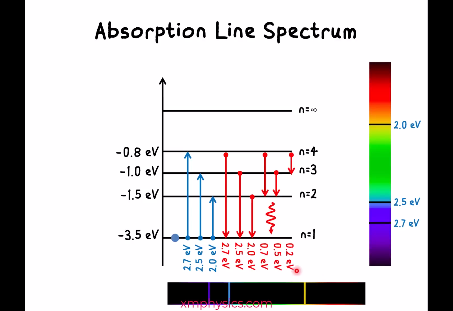So just like the emission spectrum, the absorption spectrum is proof that gas atoms have a quantized energy structure. It's because it has discrete energy levels. That's why it's so choosy, so picky in what kind of photons it can absorb.